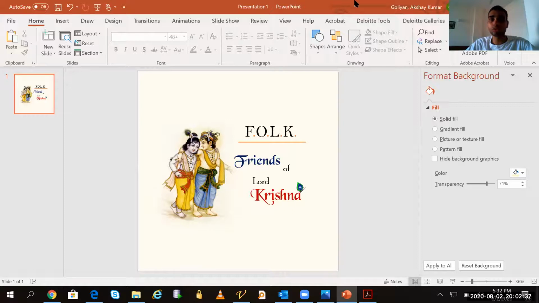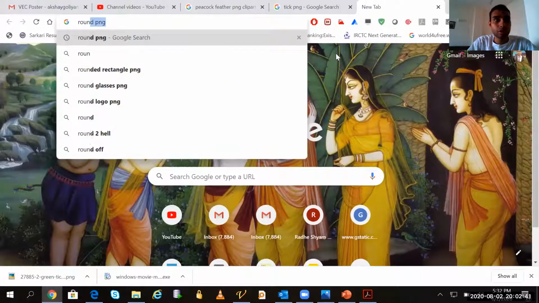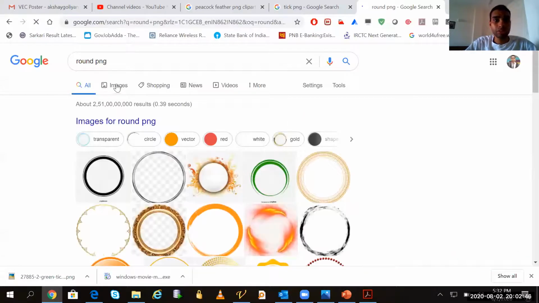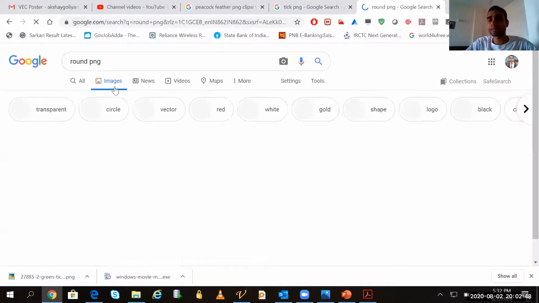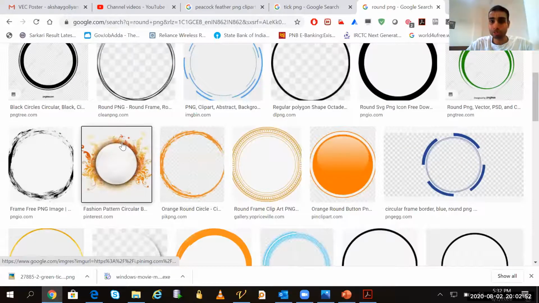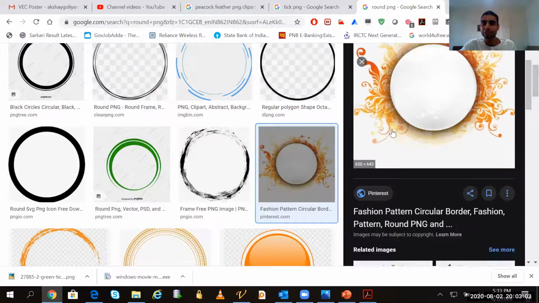So I will simply go to the internet again. I will find round borders, round PNG, let's say. I will go to images and select some nice PNG for round, which will work. Like this one is also beautiful. Electricity came back for you. Like that. This one is beautiful, but it is taking so much space.